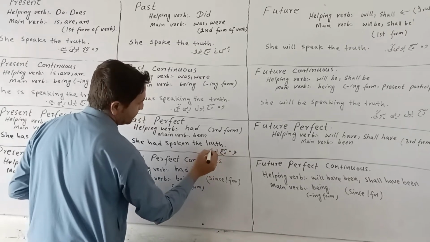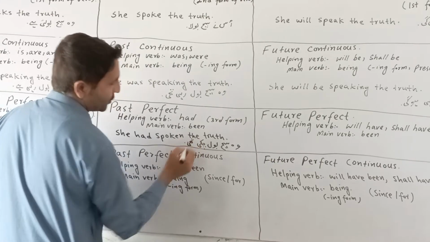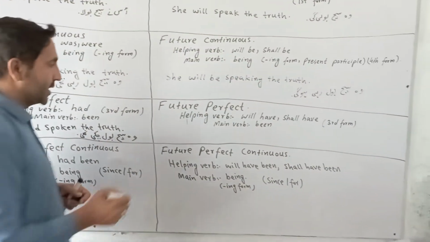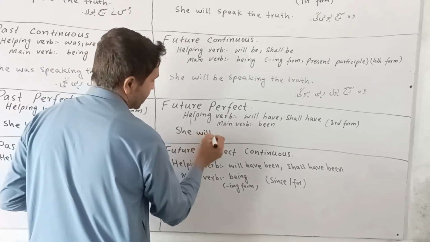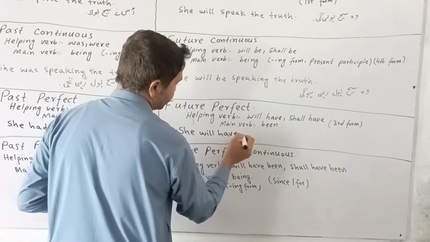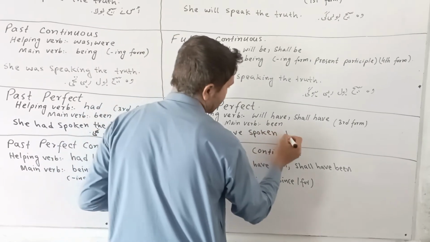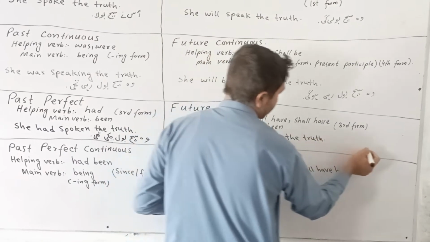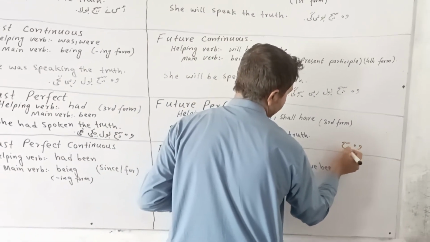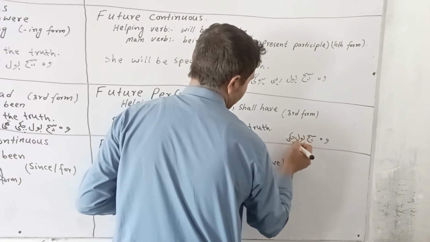In future perfect tense, we use she will have spoken the truth.